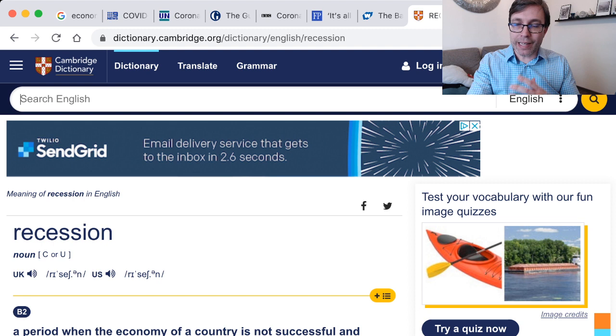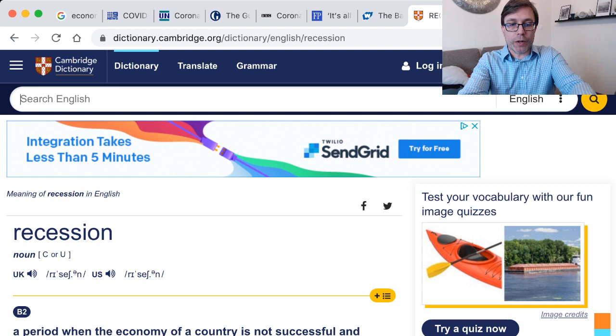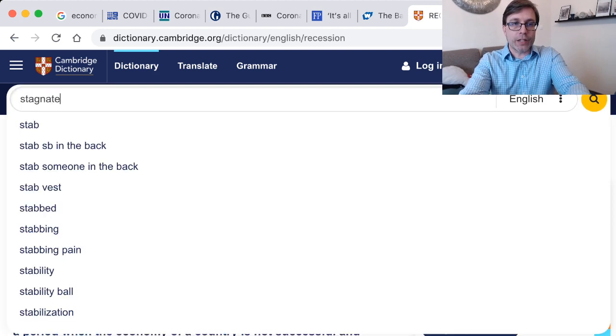So it's just not successful. Business is bad, and that's happening right now. So you could say that right now we are in a bit of a global recession. And if it keeps going, if things get worse, it could turn into a depression. So this is probably where we're at right now. Not successful, bad conditions. I also used the word, I wanted to look up stagnate just to see what they have.